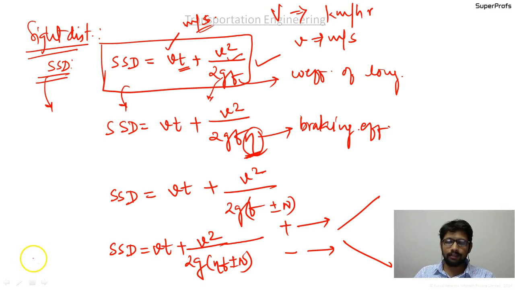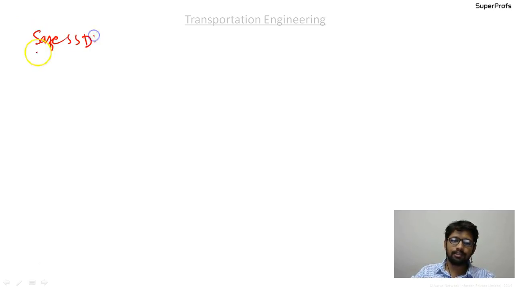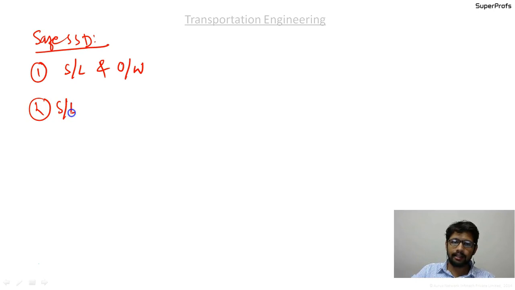Okay guys, then we discussed the safe sight distance, in which we discussed three cases. The first is the single lane one-way road. The next case was single lane and two-way road, and the third case was two lane and two-way road.